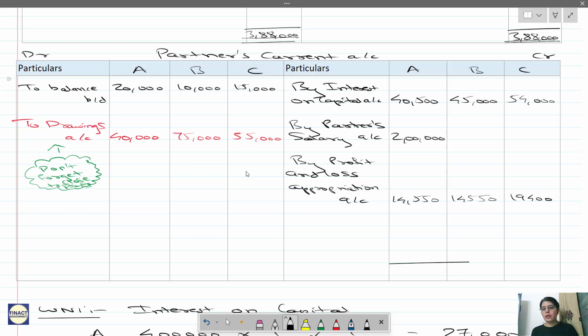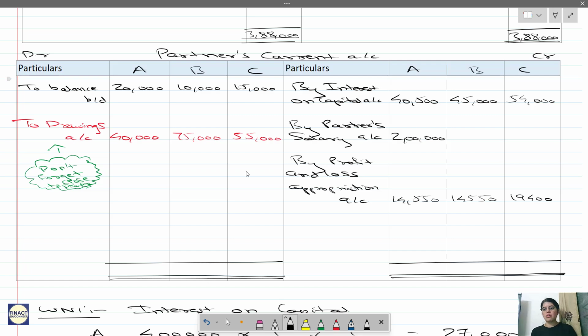Now we will close our partners' current accounts. See here, some partners may have a closing debit balance, some partners may have a closing credit balance. You have to see that for each and every partner. So calculate for A first. A has more of a credit balance. You can see it from here only, right?